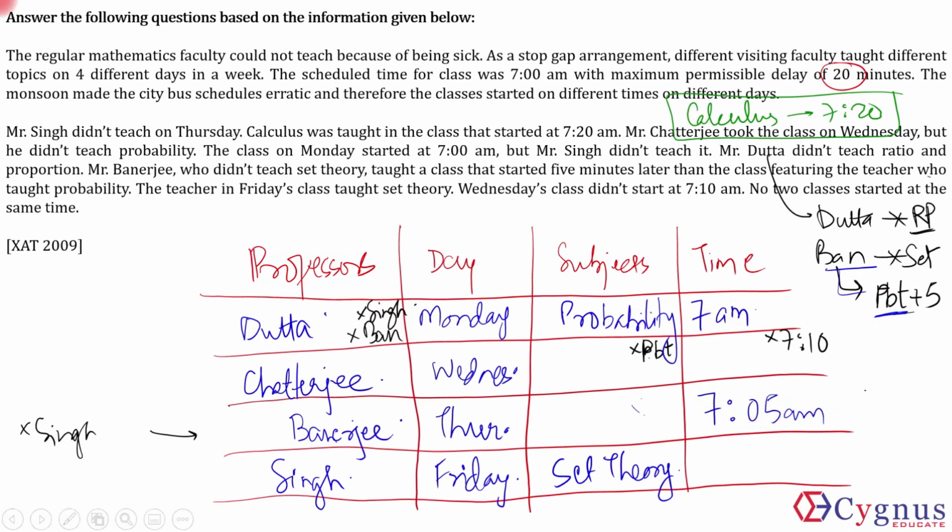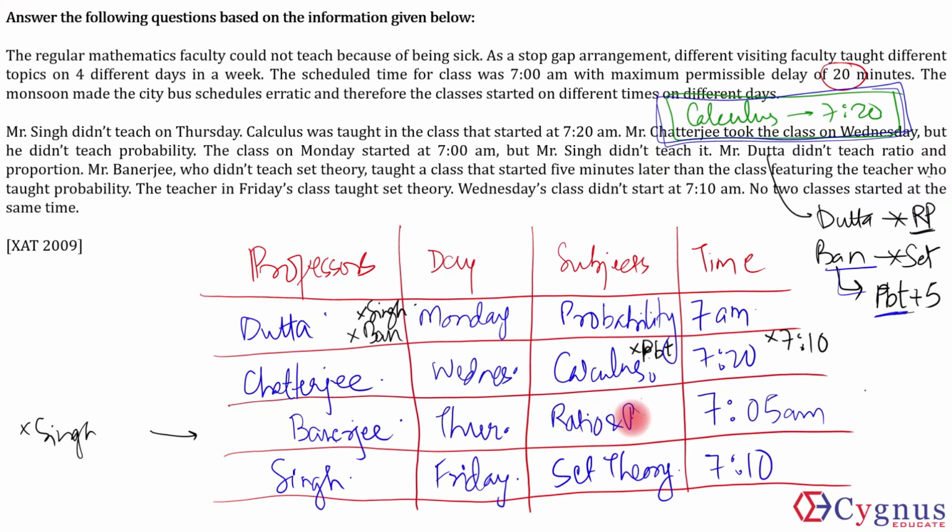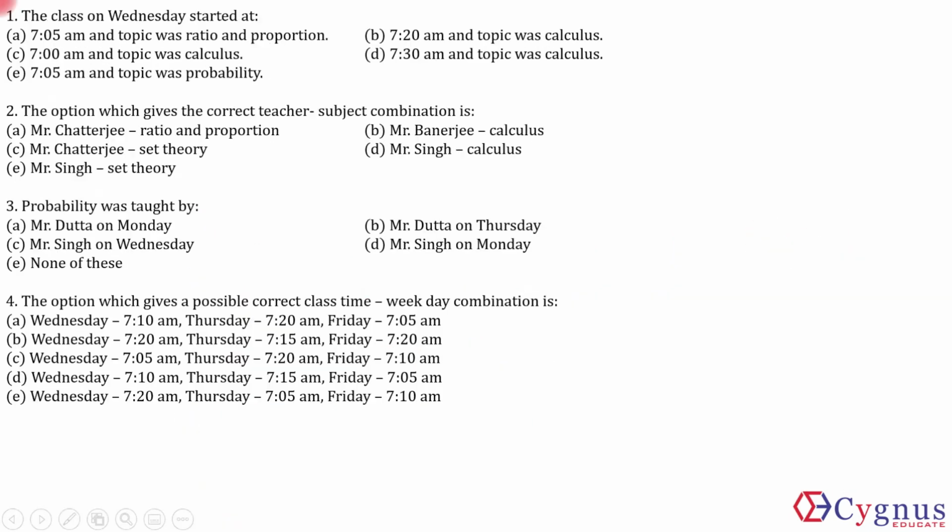Okay. So now the 7:10 class cannot be this one. So the 7:10 class will come here. So this class will be this one. The calculus class starts at 7:20, so this will be 7:20 and the class will be calculus. And the subject left is ratio and proportion. So that is ratio and proportion. So this gives us the whole table. Quite easy to figure out.